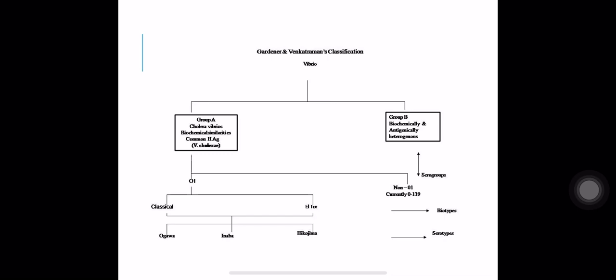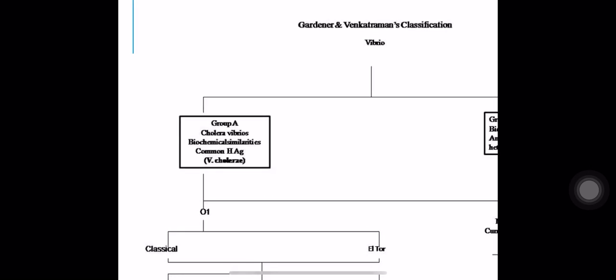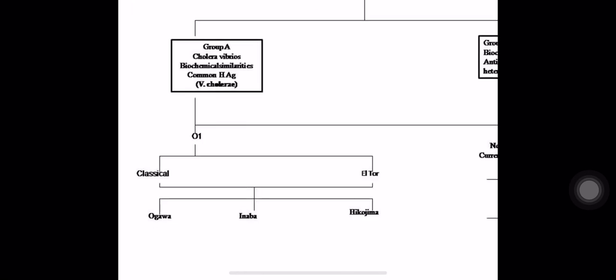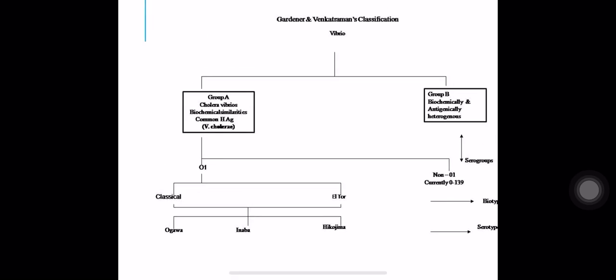Vibrios were classified by Gardner and Venkatraman into two categories. This is the Gardner and Venkatraman classification of Vibrios. Group A contains biochemically similar Vibrios which have a common H antigen. All these were grouped as Vibrio cholerae. And Group B has a biochemically and antigenically heterogeneous group of Vibrios. That is a separate category.